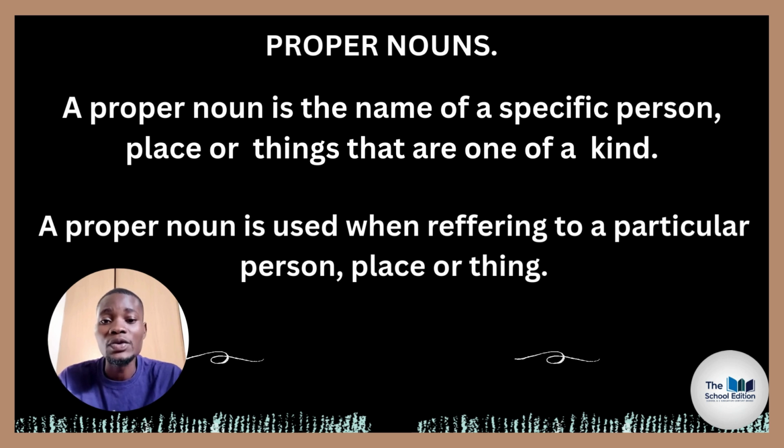A proper noun is used when referring to a particular person, place, or thing. When someone says Christine, I'm referring to a particular person, which is Christine. When I say a girl, it is very different, as there might be very many girls. But when I say Christine, I'm referring to a particular person.